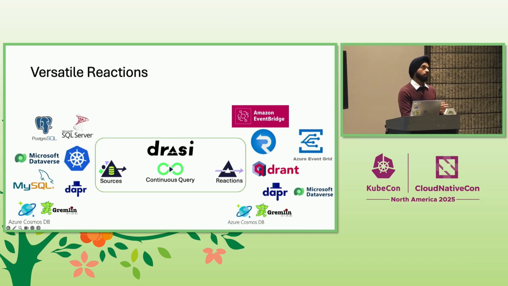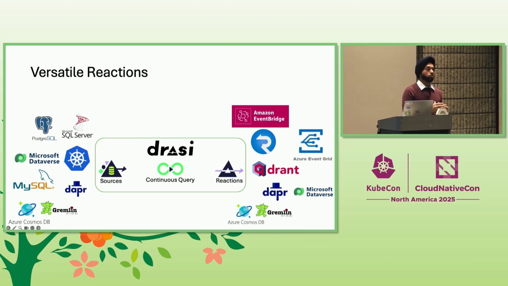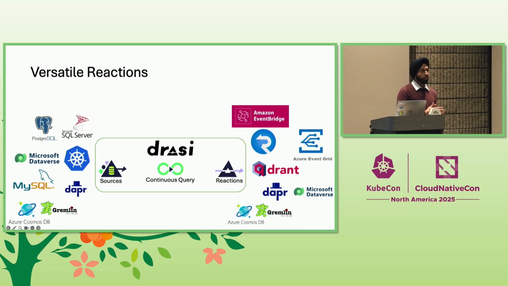Basically, the query result sets are maintained in our graph indexes. Now, these indexes can be persisted in different kinds of stores, and we provide a pluggable model for that. So you can use either the in-memory model for testing or development, but for production scenarios, you could use RocksDB or Redis or Garnet. So those kind of stores are available for use. Got it. Yeah, makes sense.